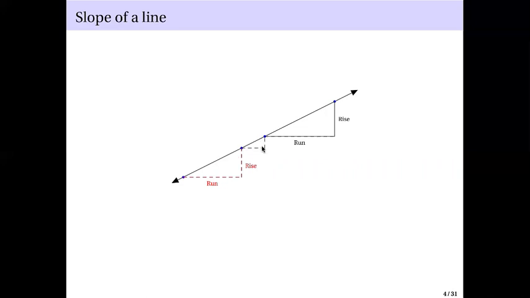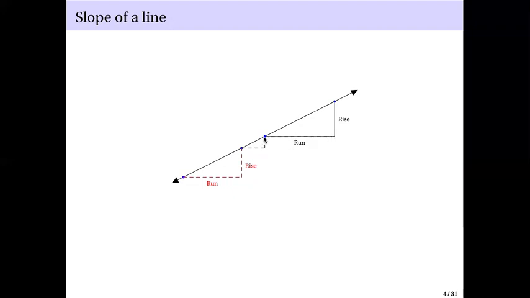This is the run, this is the rise. So essentially, when we say run, it's a horizontal line, a horizontal line segment to be more precise. And a rise is a vertical line. More accurately, a run is just the distance from this point here towards this point here. It's a horizontal line segment.